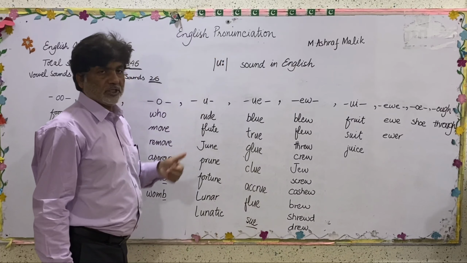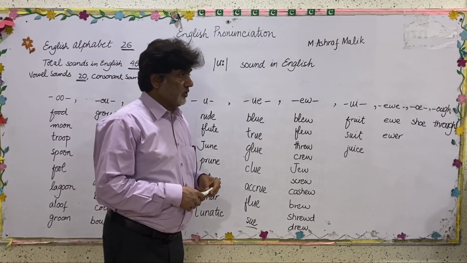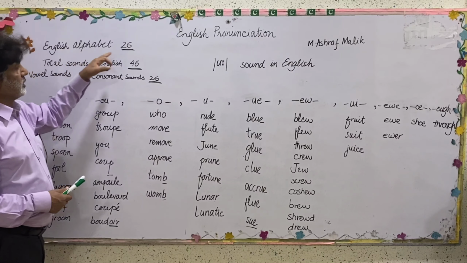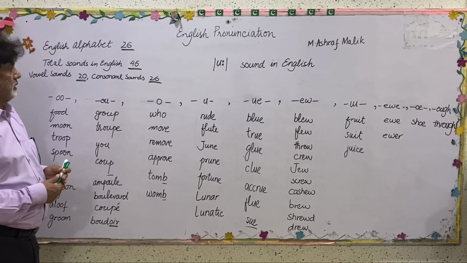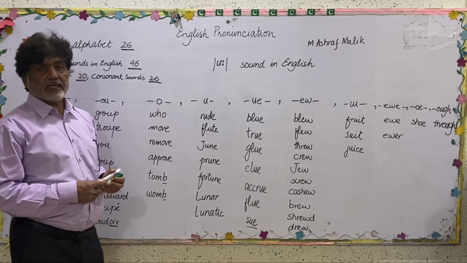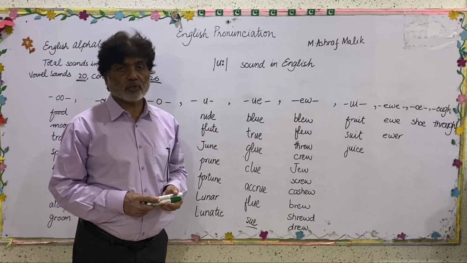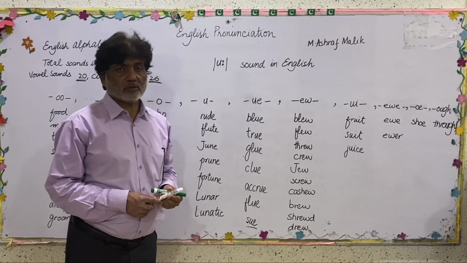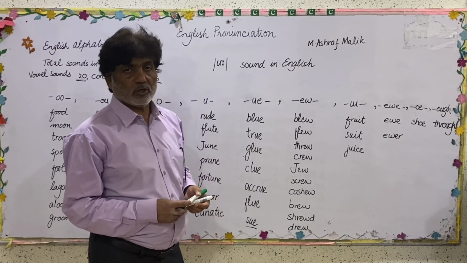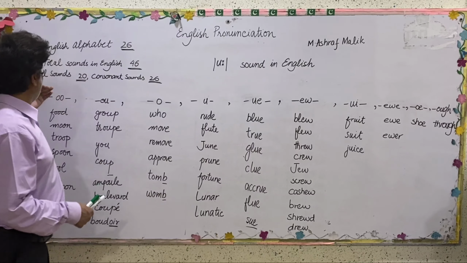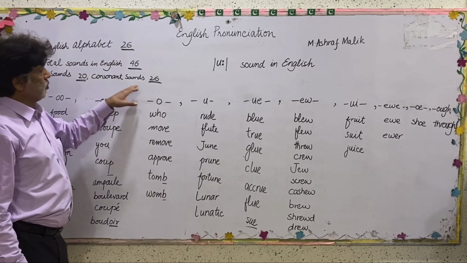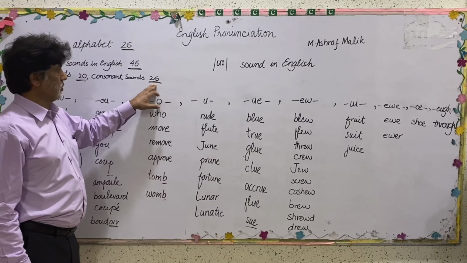I am Mohammad Ashraf Malik with English pronunciation, and in my previous lectures I have told you that there are 26 letters in the English alphabet and total sounds in English are 46. It means that one letter can give us more than one sound, and certain sounds are produced by a combination of letters. And among these 46 sounds, we have got 20 vowel sounds and 26 consonant sounds.